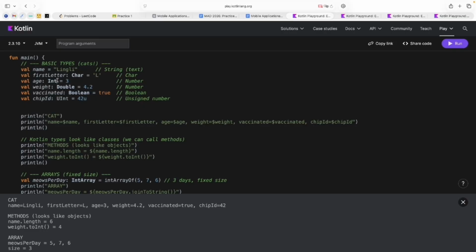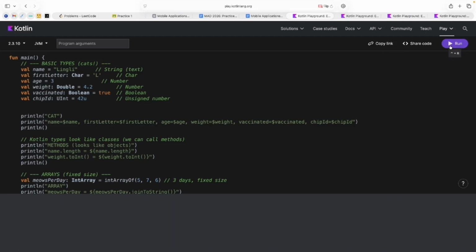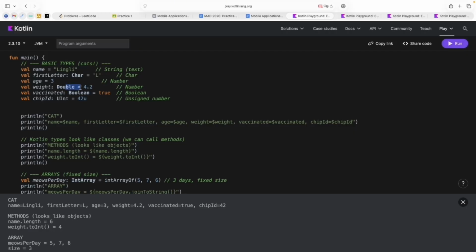We can create integers. Of course, again, I can just create it without determining the type. And again, I can run it and everything will be okay. Then we have double, we have boolean, we have unsigned int, for example. But when we create it, we need to add such a symbol at the end of our number to explain to the compiler that this is not an integer, it's an unsigned integer.